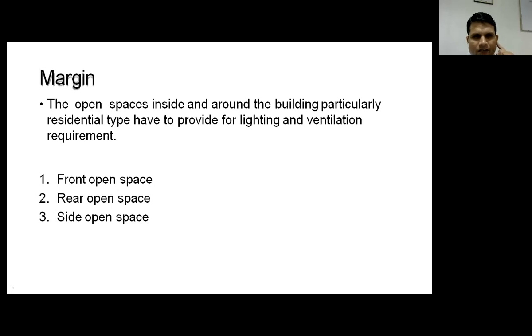In today's class, we have discussed FSI, FAR, margins, plot size, and how much we can cover at the ground floors. In the next class, we will proceed with some other guidelines of the building bylaws.